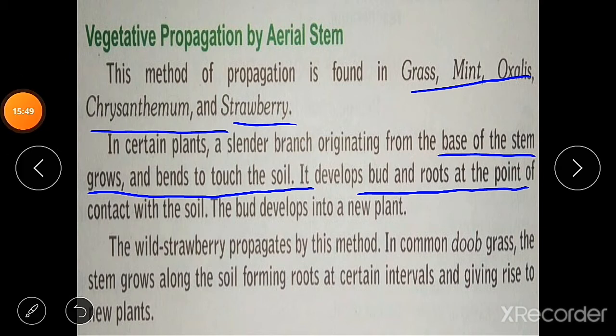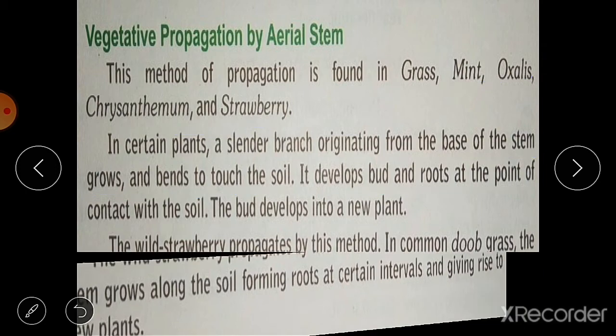The wild strawberry propagates by this method, and it is also common in doob grass. The stem grows along the soil forming roots at certain intervals, and they give rise to new plants. So this grass spreads all over the area that it gets, because it reproduces by these aerial stems.